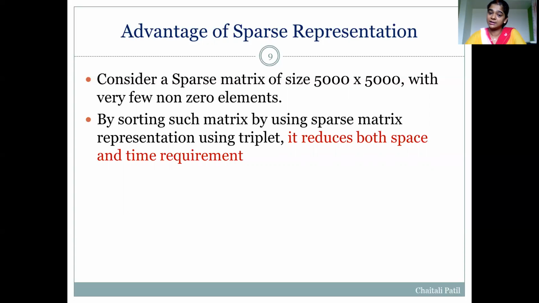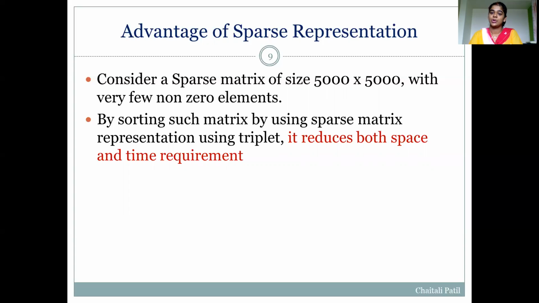It will take time to read all these zero values, and again space is wasted to store that many zeros. As zero doesn't represent any value, we can neglect these zeros. Our focus can be to store only those 100 non-zero values.